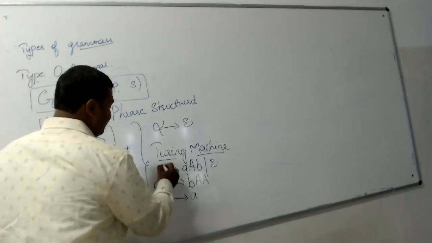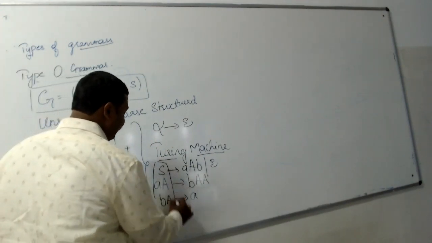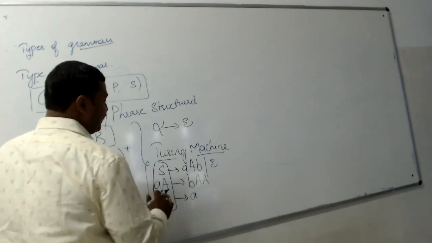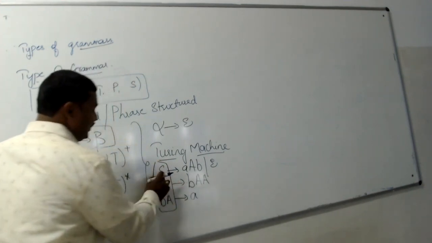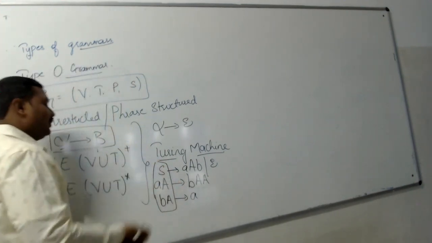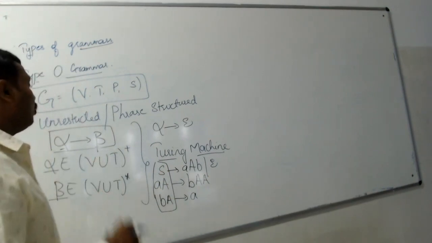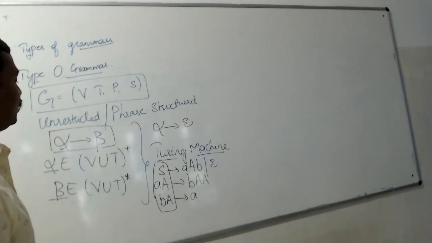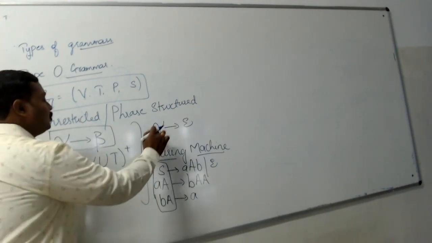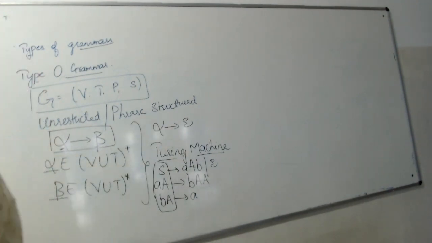The only restriction is that this part, alpha, should not be epsilon. Other than that, you can have any length. If you use a single symbol, you can use double, similarly 4 or 5. There is no restriction on the length of alpha and beta. The only restriction is that alpha should not be epsilon. This type of grammar, what we are seeing here, we call type 0 grammar. Clear with this? Okay. Next we'll move on to type 1 grammar.